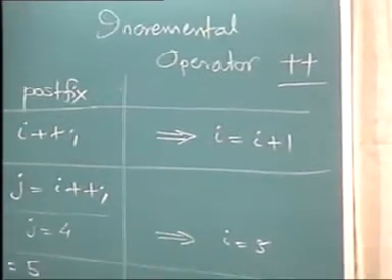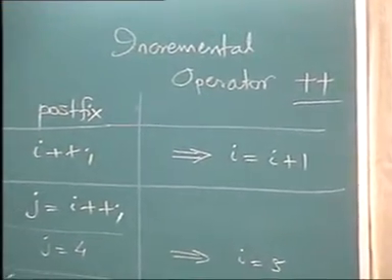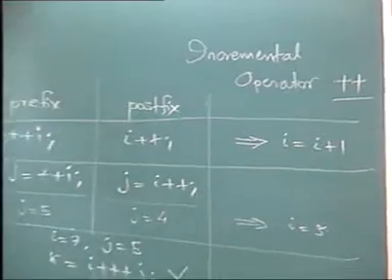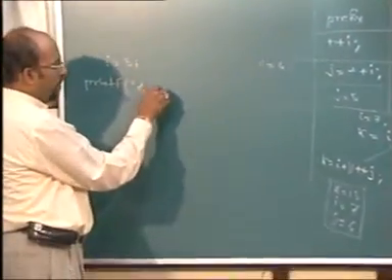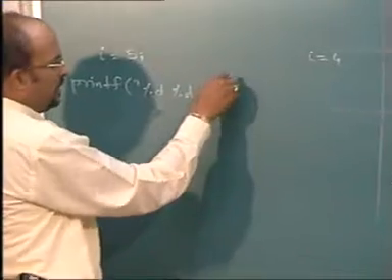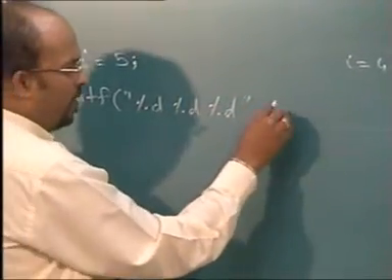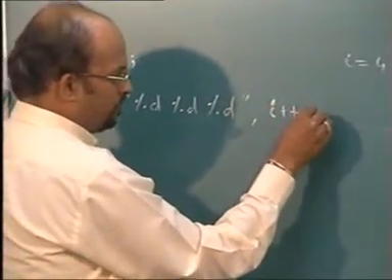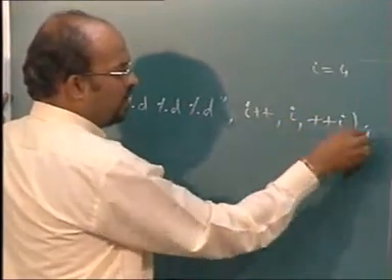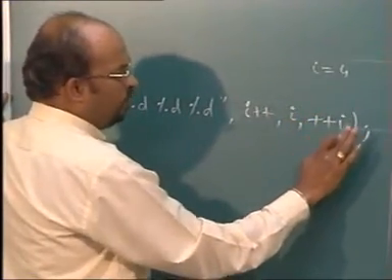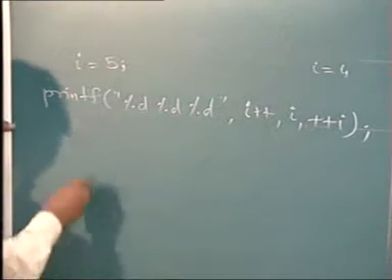One of the interesting things that I always ask is printf %d, I plus plus, comma, I, comma, plus plus I, and a routine question that I ask is what is the output.